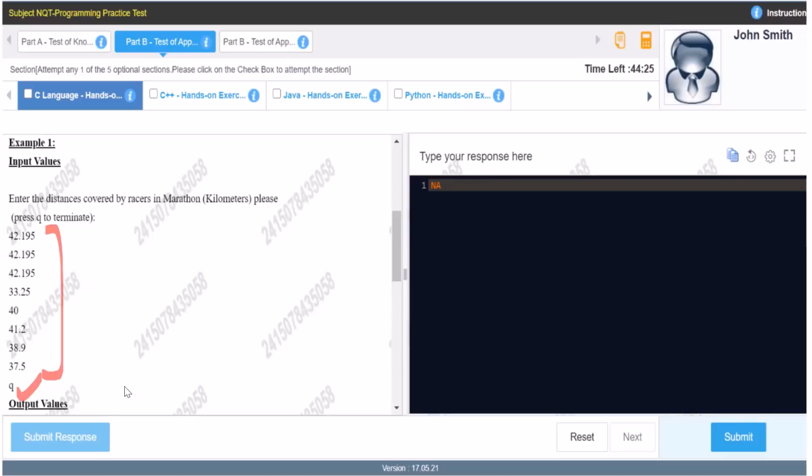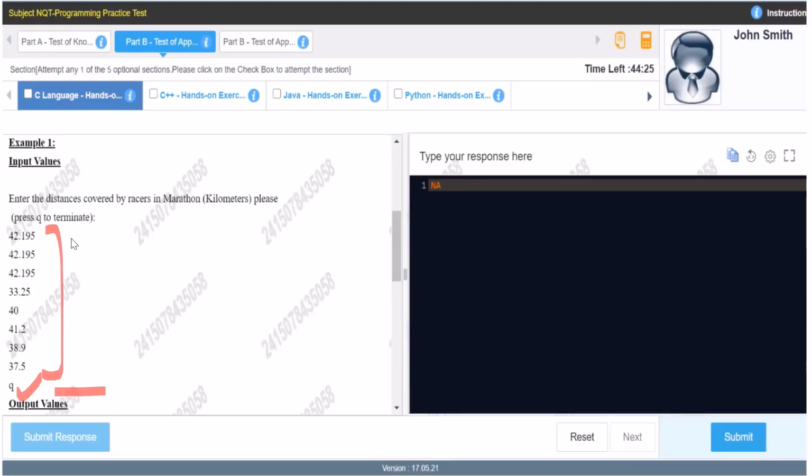Initially we don't know whether there are 5 racers' data, 6 or 10. So we have to keep taking inputs until we encounter a q, and then we stop taking inputs inside the array.